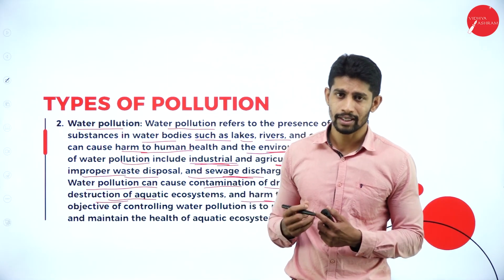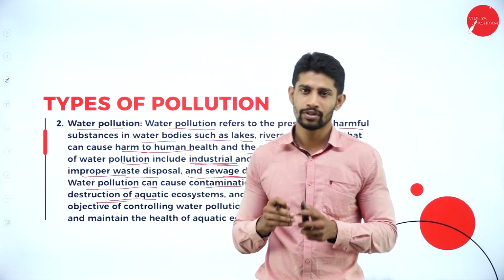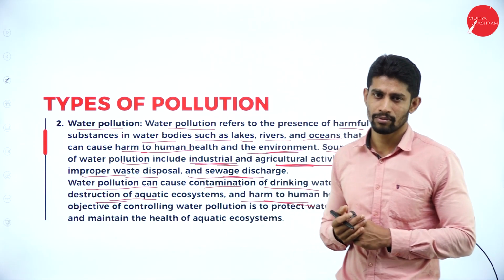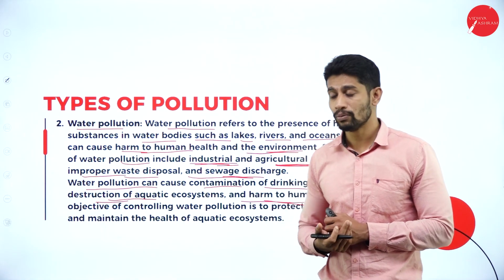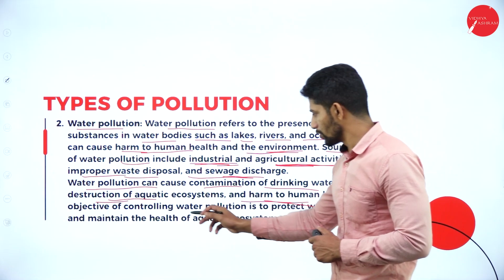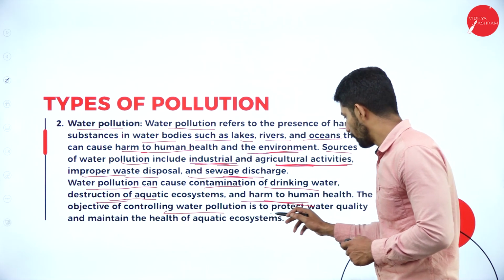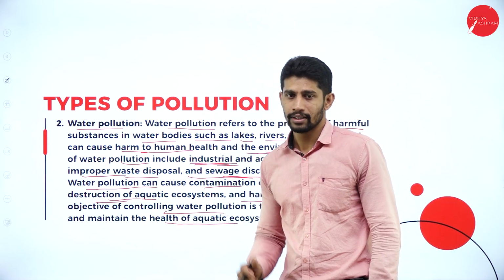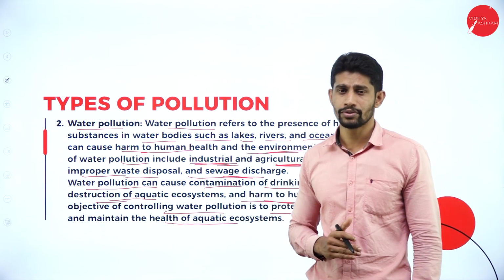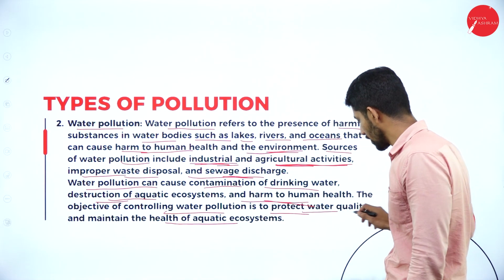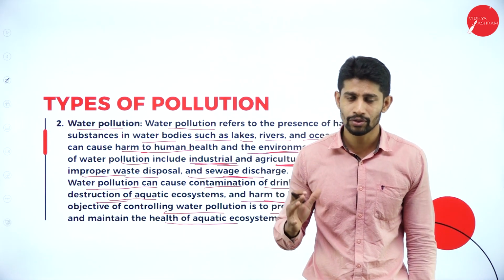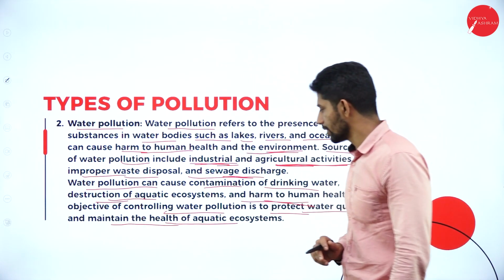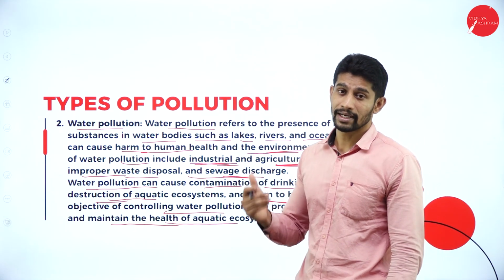Under the ocean or under the lake, we have fish and different types of species which live in water. If you pollute the water, it will affect those ecosystems, and it also directly affects human health. The objective of controlling water pollution is to protect water quality and maintain the health of the aquatic ecosystem. Yes, the main objective of controlling water pollution is to protect the water quality and maintain the health of the aquatic ecosystem.